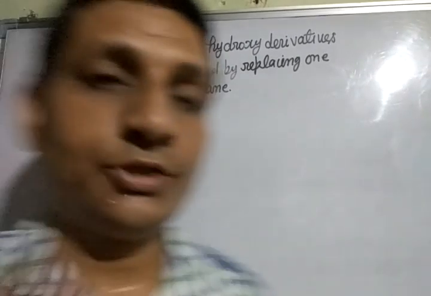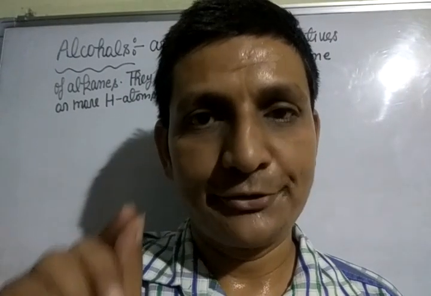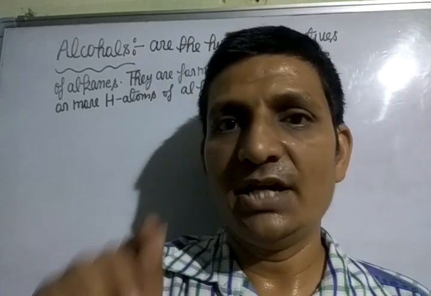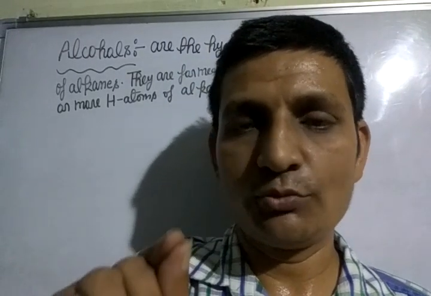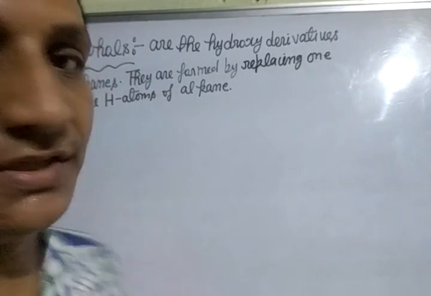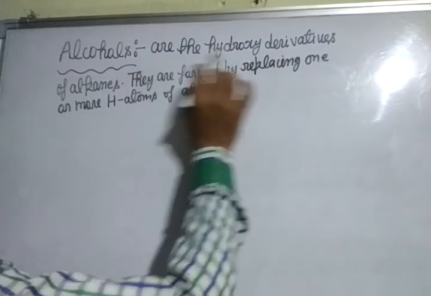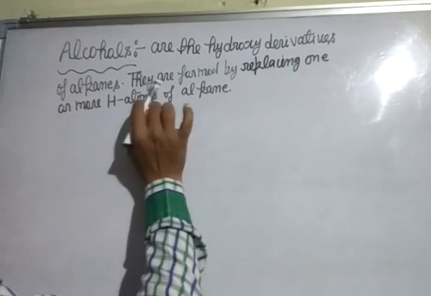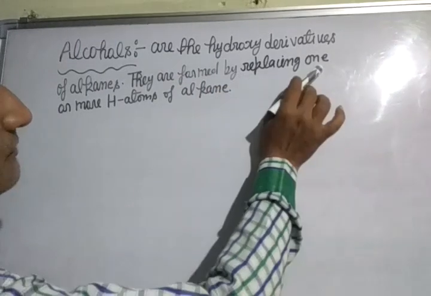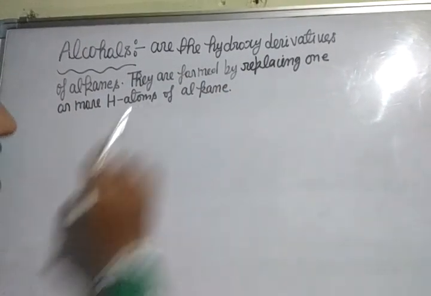So question is, what is alcohol? Alcohols are the hydroxy derivatives of alkane. They are obtained by replacing one or more hydrogen atoms of alkane.